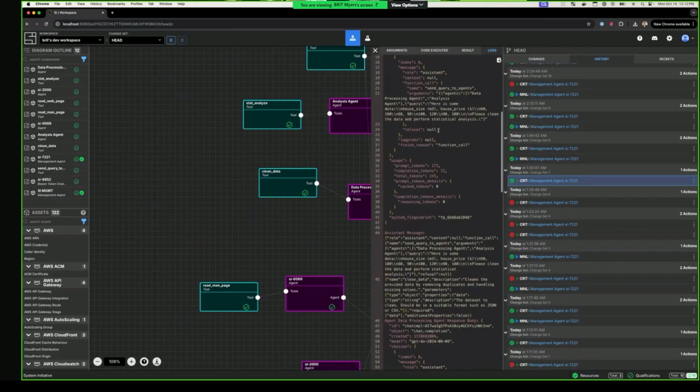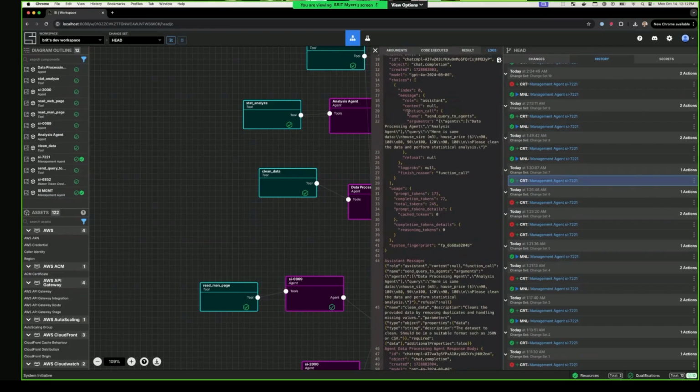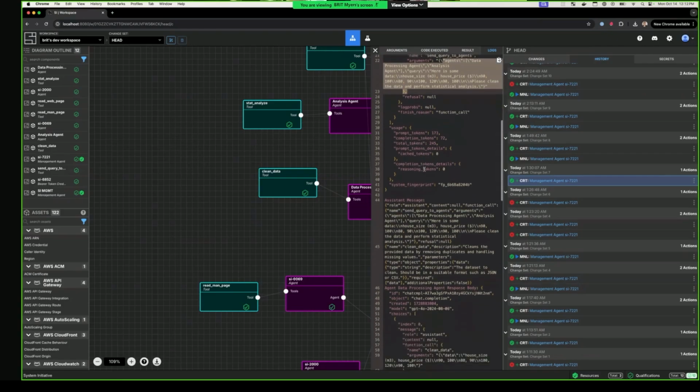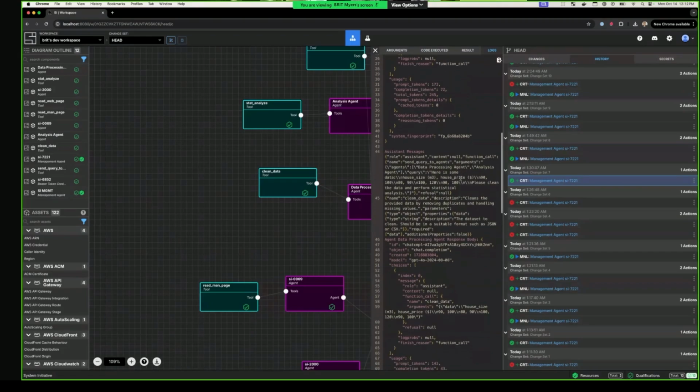And so what you'll see is that the response that we get from OpenAI includes the name of the tool to call and the arguments that you pass it. So the loop here is that you send that first request with the user message and the system prompt. It replies and says, "Okay, cool. This is the function I want you to call." So we, in System Initiative, are calling that function. And it's looping through, so it knows about the agents that it has access to. It knows the tools that those agents can use, and so we're able to dynamically call functions based on what ChatGPT tells us to.